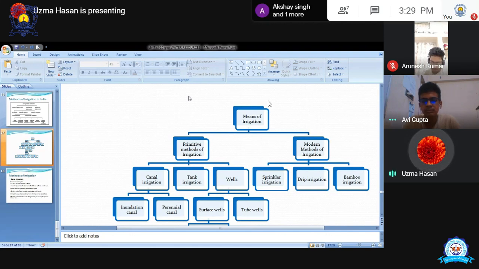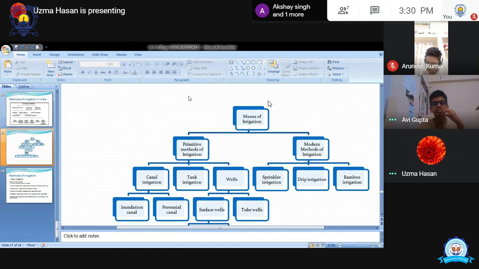Okay, because they have to pay lots of bill for the water bill, जिसे आप कहते हैं water tax, हमसे ज्यादा वो भरते हैं क्योंकि it is easy to get water in northern part of India, but it is not easy to get water in the southern part of India. That's why tank irrigation is very very popular in the southern part of India. वो क्या करते हैं, टैंक बना देते हैं, टैंक के अंदर पानी इकट्ठा करते हैं, they store the water there. Then whenever they require water for the irrigation, they used to take water from the tank with the help of different machines and give that water to the fields.